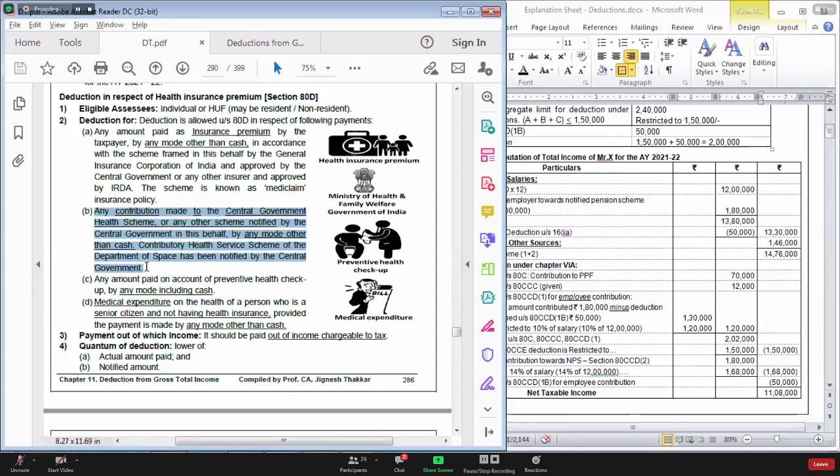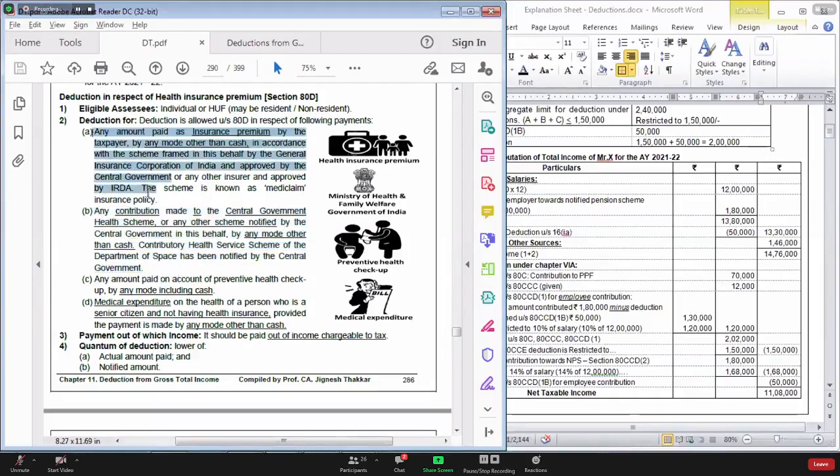Thereafter, if you fall ill, you can get hospitalized and get the treatment. The bill will be paid from the health scheme, and you will not be asked to pay anything. So whatever amount you are contributing to the central government health scheme or state government health scheme can be claimed as deduction.